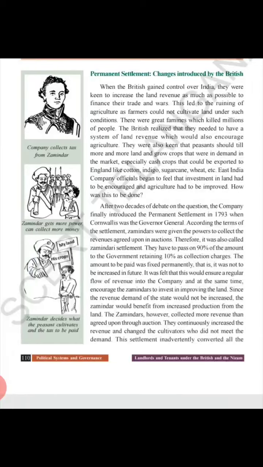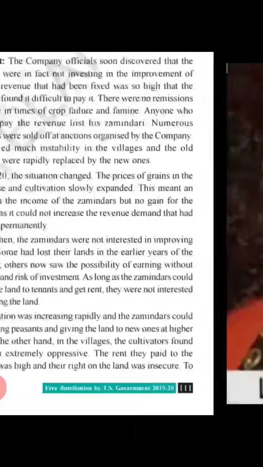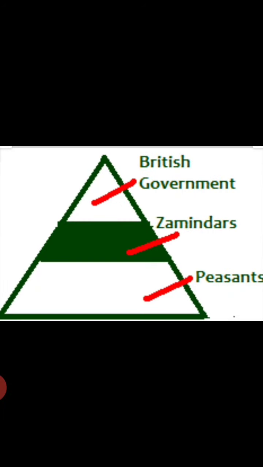So according to this system, children, the zamindars played a very important role because they were the mediators between the British government and the peasants. Zamindars used to collect the tax, whatever amount was decided. According to the permanent settlement, they had to give a fixed amount of money every year to the British government.